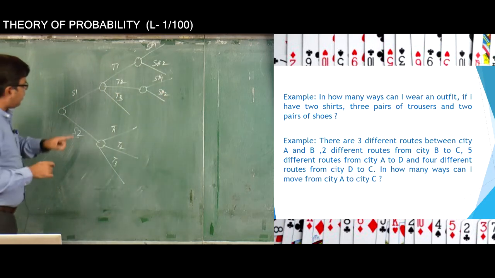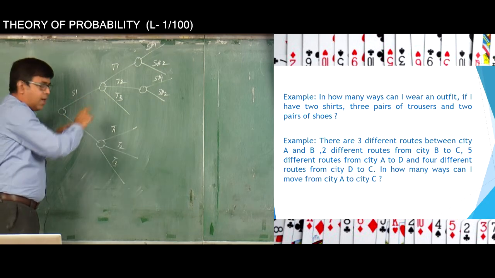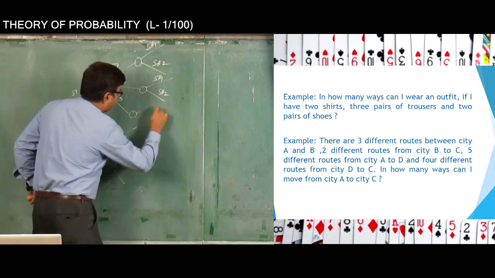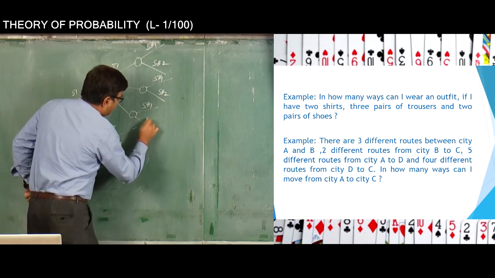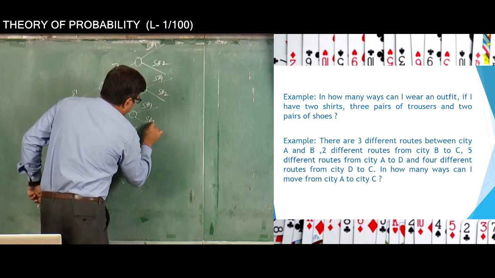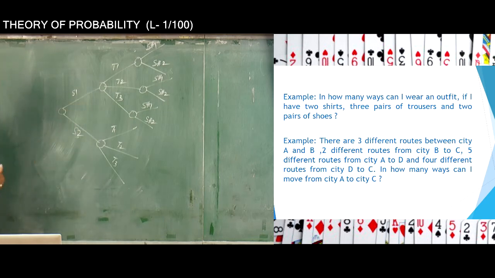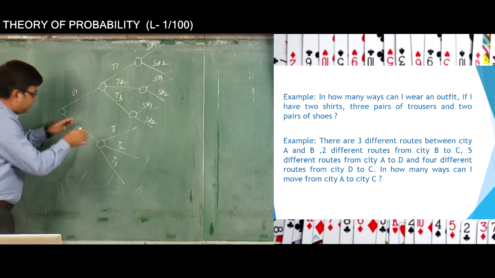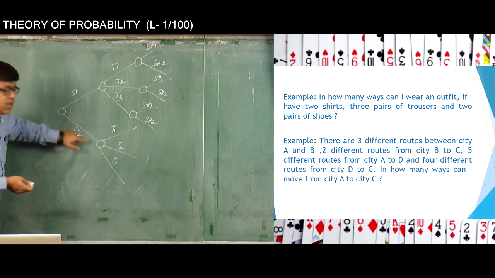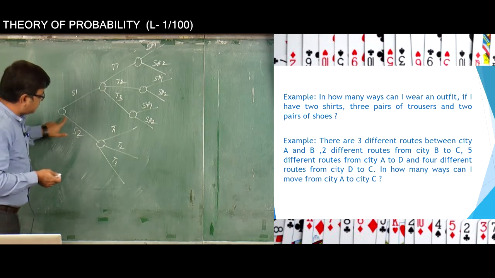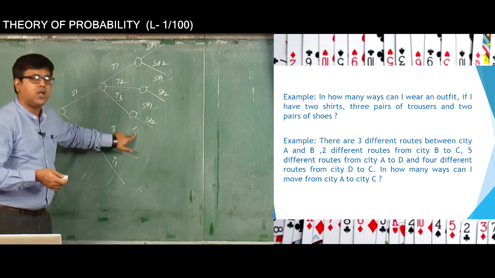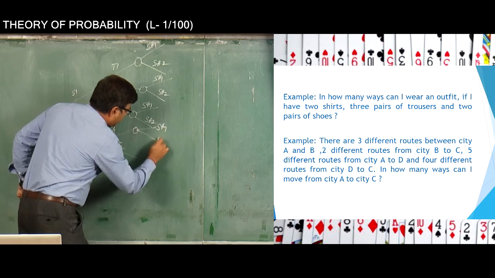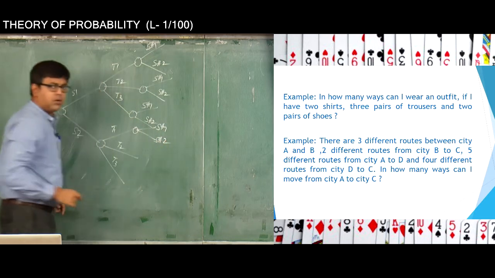By the same logic, if you wear the shirt S1 and then the trouser T3, you again have 2 more options: either shoe SH1 or shoe SH2. Same thing happens here. If you wear the shirt S2 and the trouser T1, then you have 2 more options of either wearing shoe SH1 or shoe SH2.